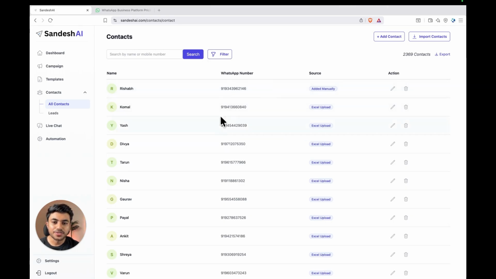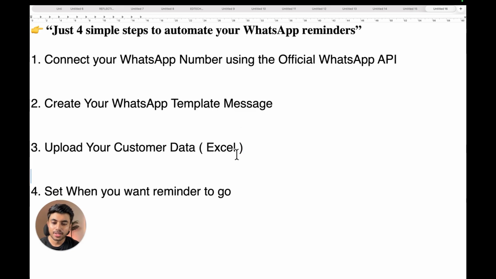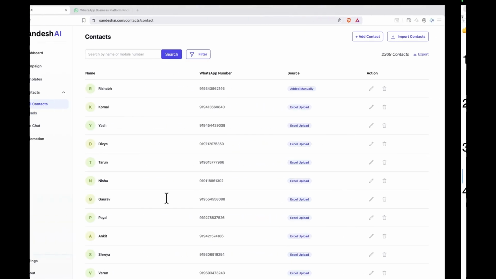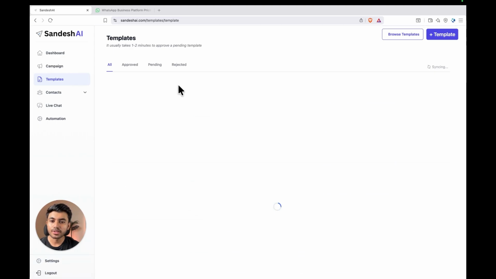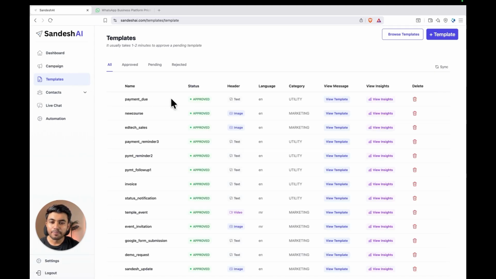Now we have successfully uploaded the customer data and completed the third step. Now let's perform the final step, which is setting up the reminder automation. Before setting up the reminder automation, let's quickly check if our templates got approved. And see, our template has been successfully approved. So now let's set the reminder automation.